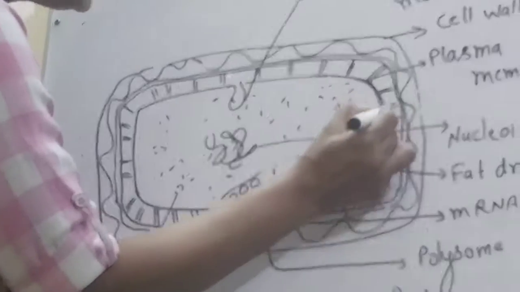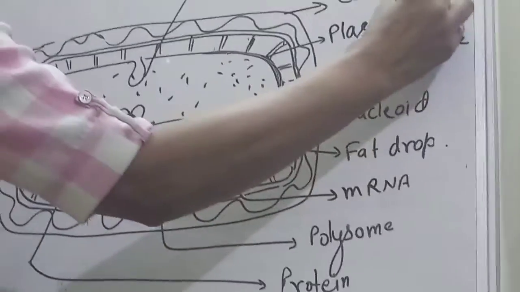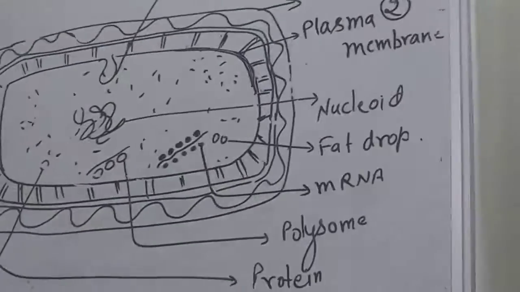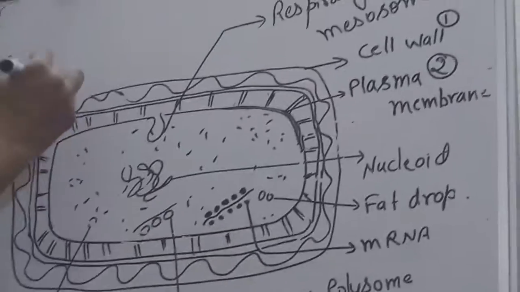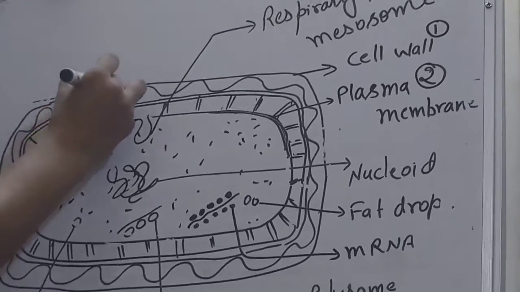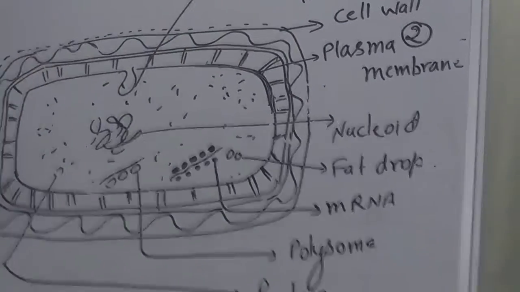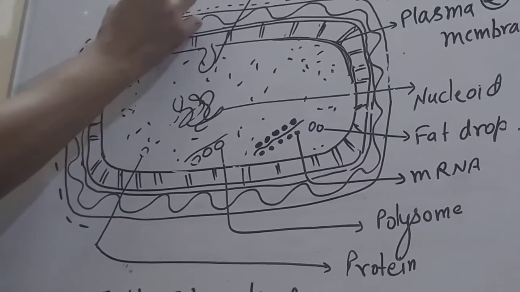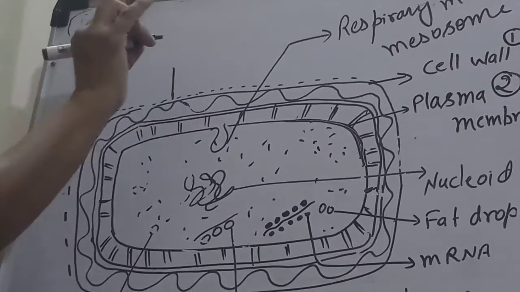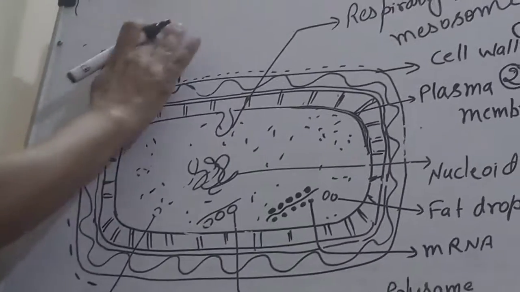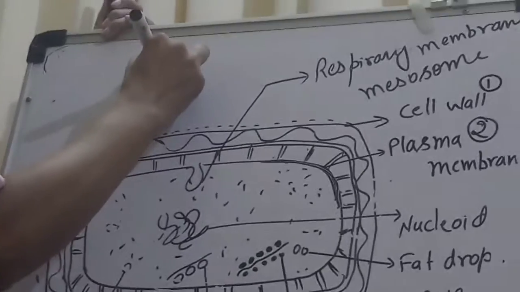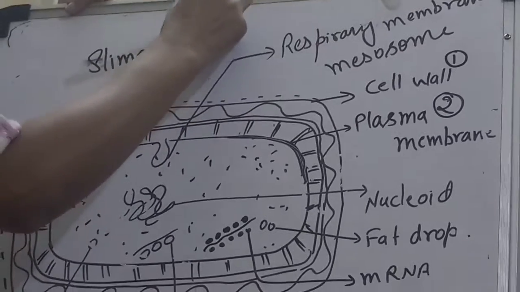Attached to the cytoplasm, covering the cytoplasm, is the plasma membrane. And if they have some slimy layer over this membrane, this makes an envelope. You can say this is the slime layer.